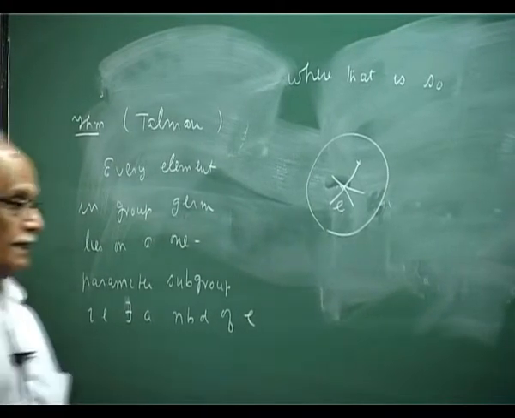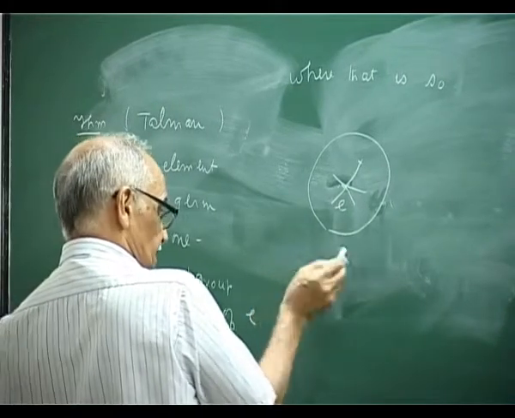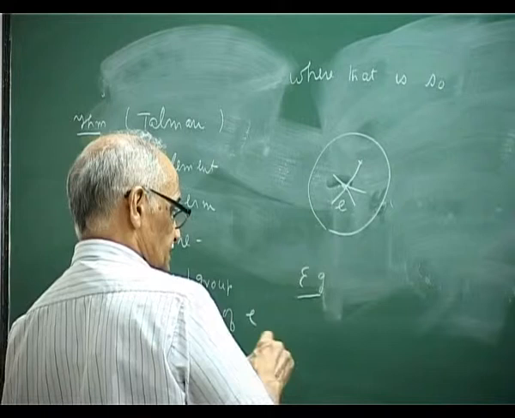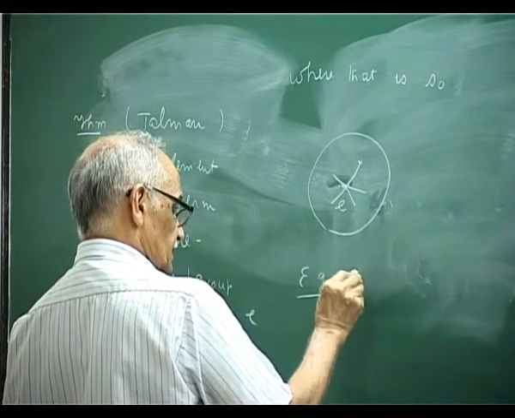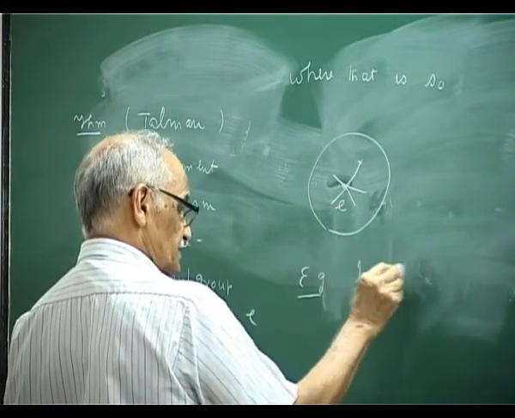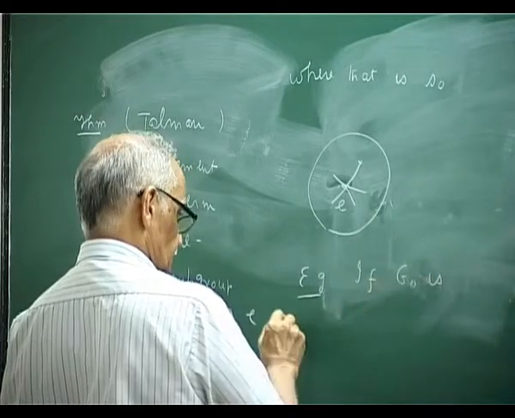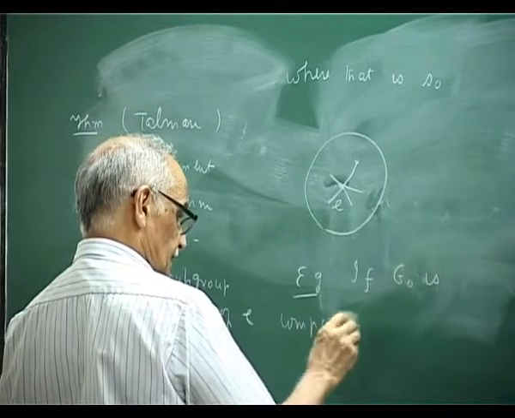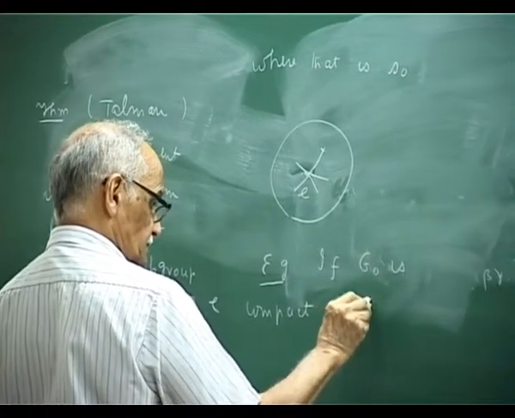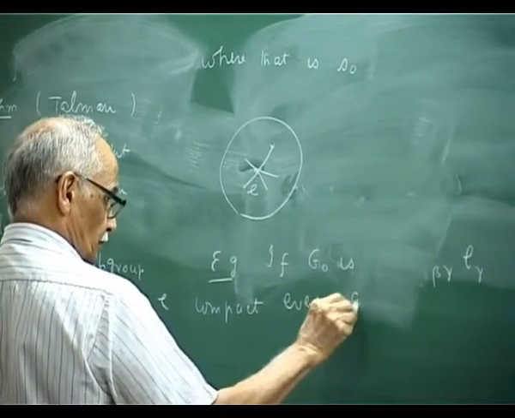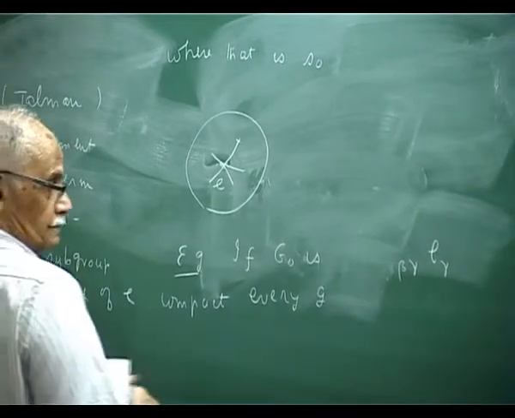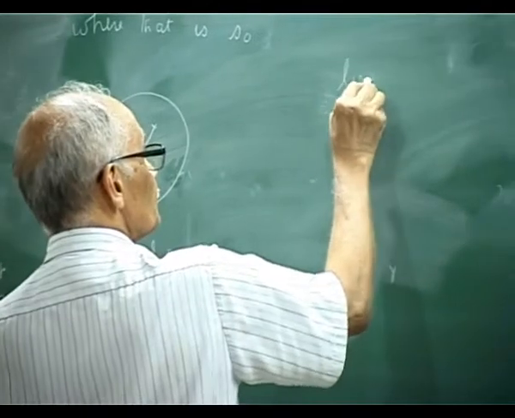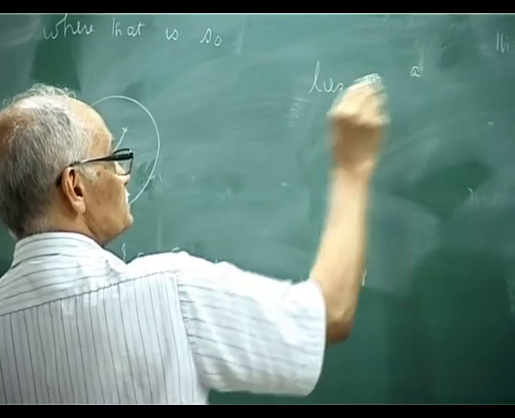Now, I gave you an example here for SO3, but it's a fact that if G0 is compact, so it's connected, every element g lies on a one parameter subgroup.